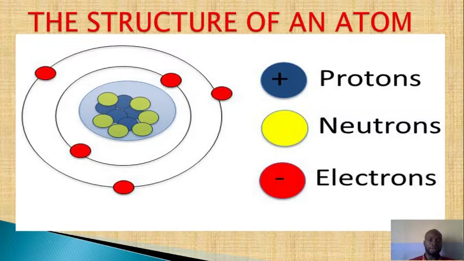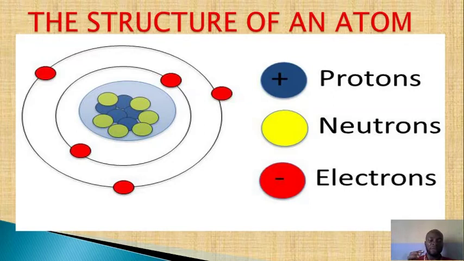Good. Now, if you count the number of protons in this atom and count the number of electrons, you will see that the number of electrons in this atom is the same as the number of protons. That means in every neutral atom, the number of protons is equal to the number of electrons.